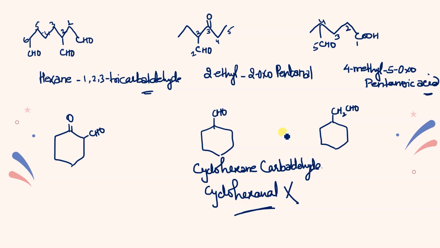Okay. Now this one. So this will be treated as a branch over here. Counting will start this way, 1, 2, and this will be treated as a branch. So what we'll say, 2, and this group is cyclohexyl, so 2-cyclohexyl, and the root word is ethane, and the functional group is written over there. So ethanol.